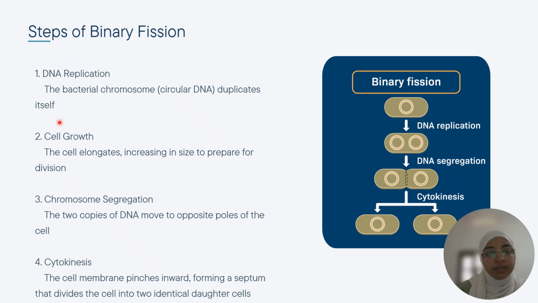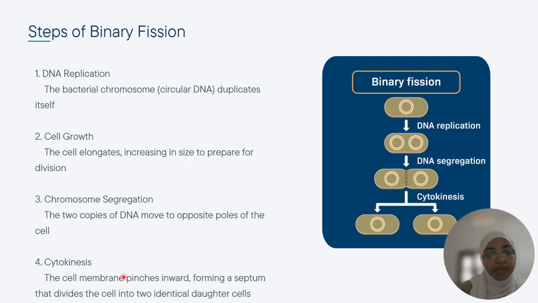Okay. Then after that, the cell becomes elongated, becomes long. That means after replication, the size of the bacterial cell increases. The cell elongates, gets longer, and the size increases. Third step is chromosome segregation. The two copies of DNA move to the opposite poles of the cell. See in this image, the two formed identical DNA are moving to the opposite sides of the elongated cell. That is called DNA segregation.